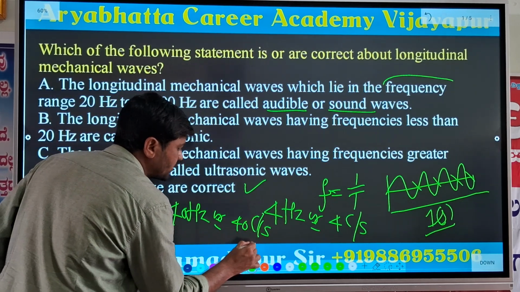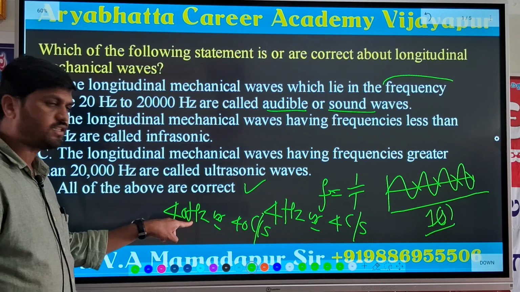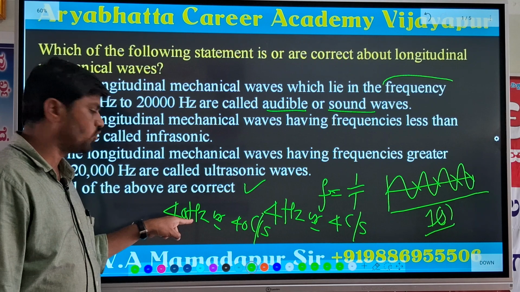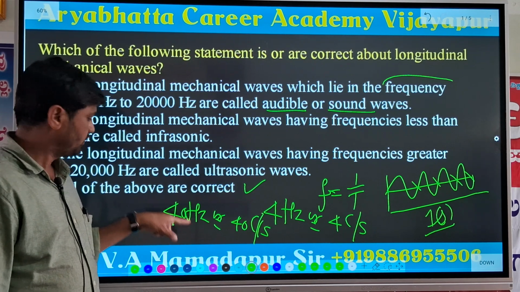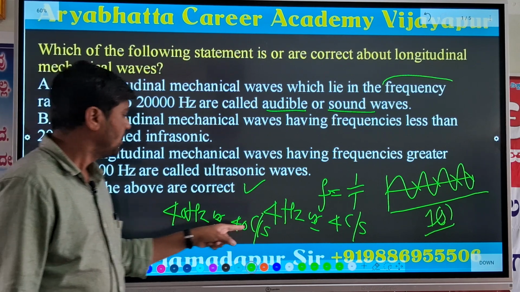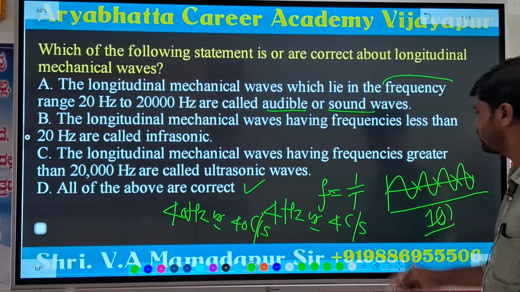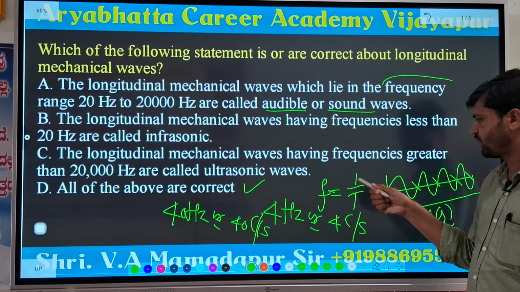So why are we using cycles per second or Hertz? Heinrich Rudolf Hertz was the scientist by whose name the unit of frequency came into existence. Why do we use cycles per second as the unit of frequency? Because the formula is like that: f equal to 1 by T.